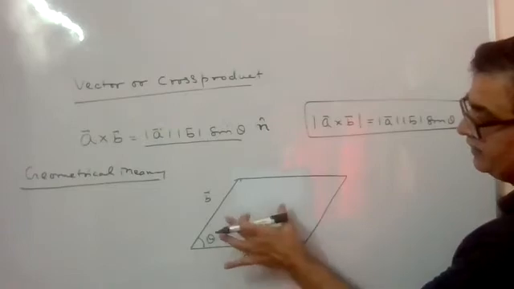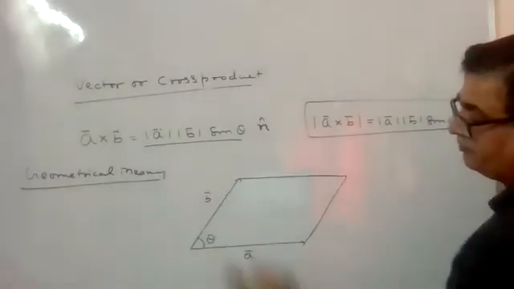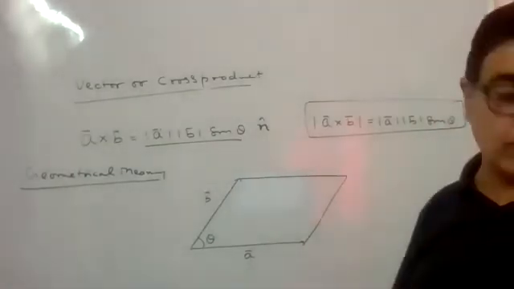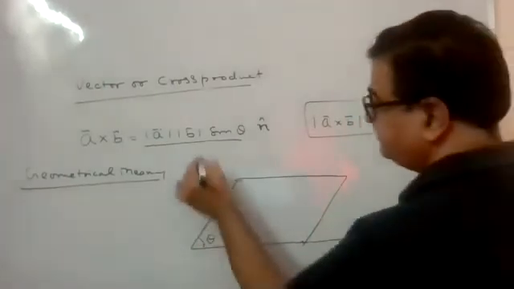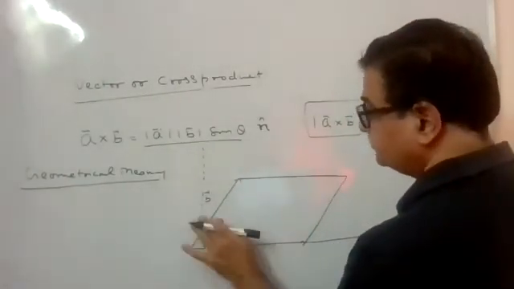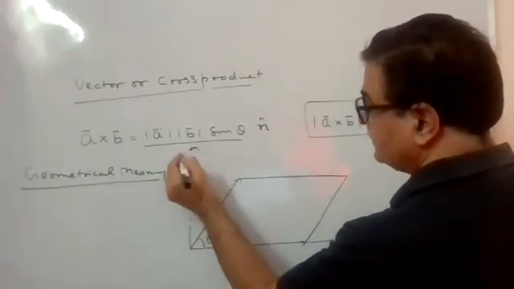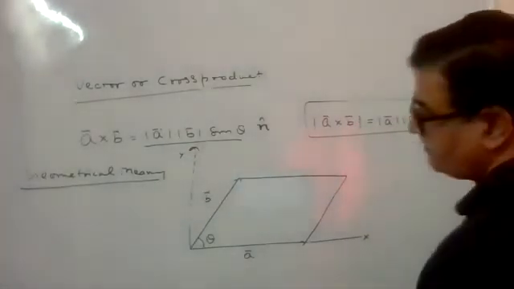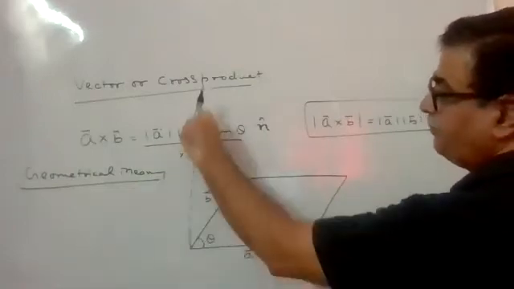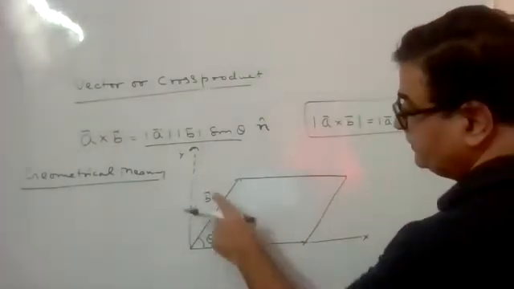Just we'll construct a parallelogram by taking vector A and vector B. Let this be taken as x-axis. This I'll take as y-axis, या हम कह दें ये perpendicular to the plane है. So this is vector A, this is vector B.